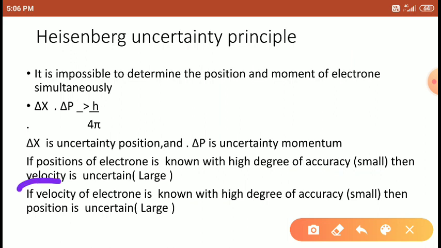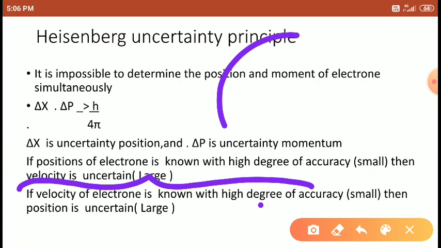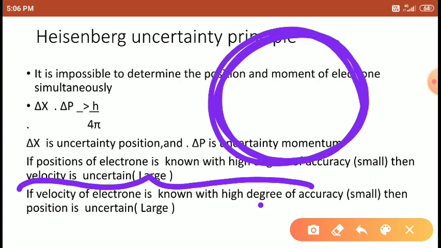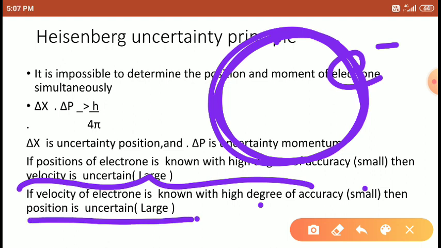If you want to find the accurate velocity of the electrons, then the position becomes very uncertain. If the velocity is very small, then the position is large.